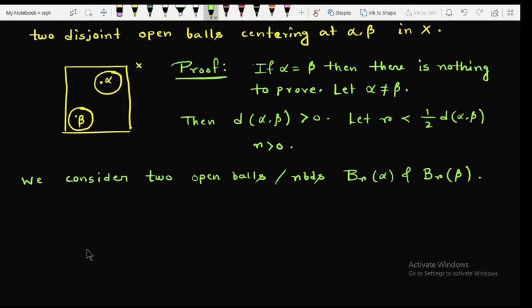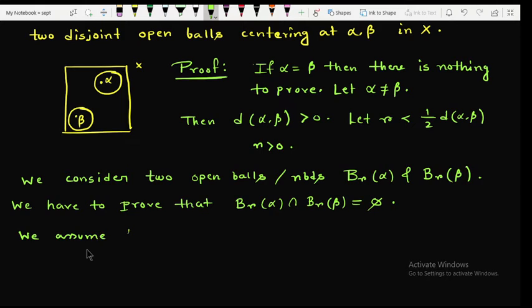Now we have to prove that B_r(alpha) intersection B_r(beta) equals phi. To prove this we take the help of the contradiction method.